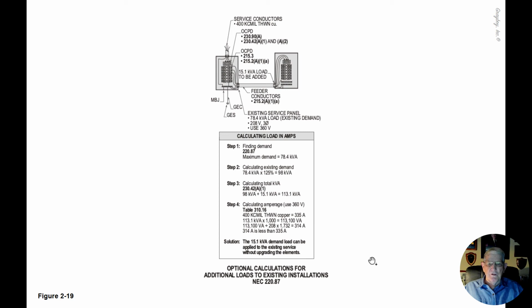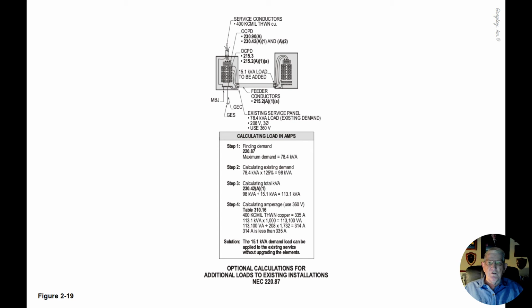This illustration deals with the optional calculations for additional loads in accordance with the existing type of installations, in accordance with 220.87. Now notice the service conductors in the illustration are listed as 400 kcmil THWN copper conductors. In accordance with Table 310.16, they have an ampacity listing of 335 amps.